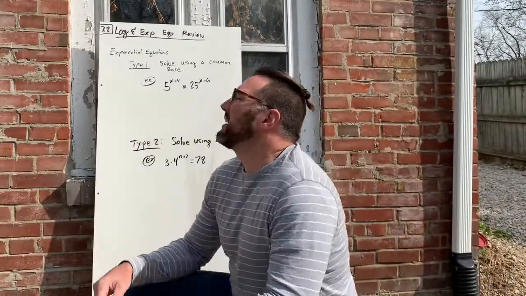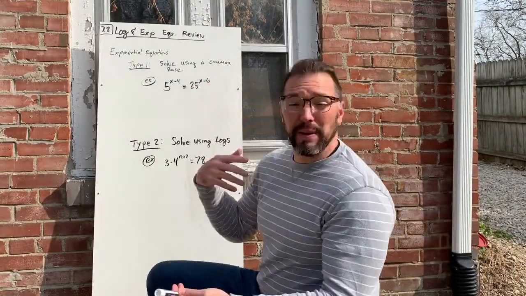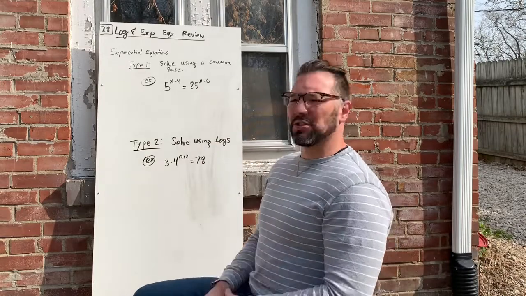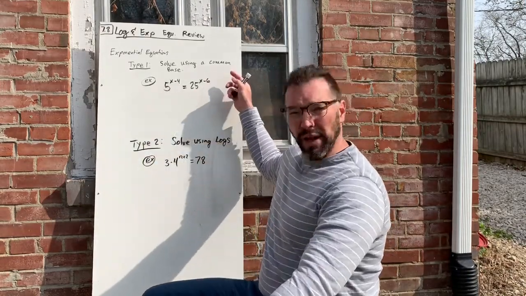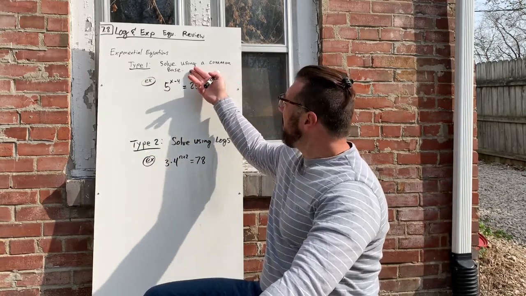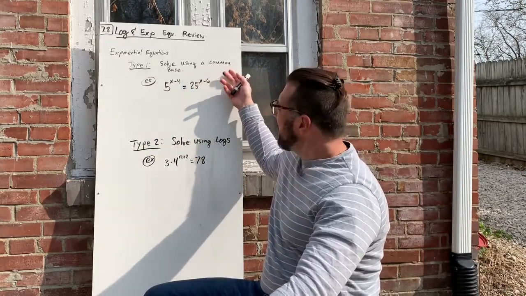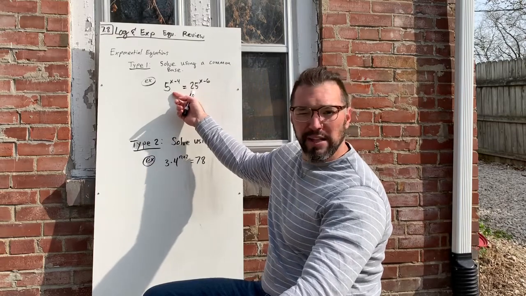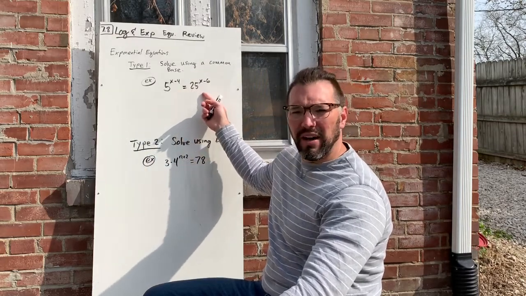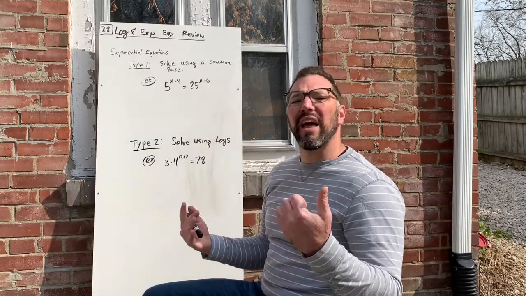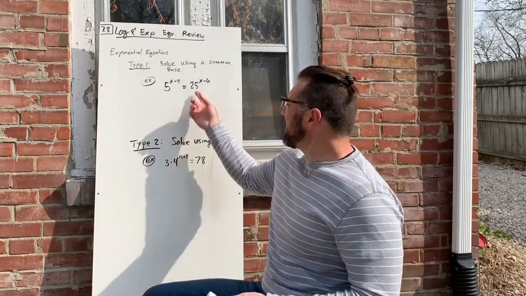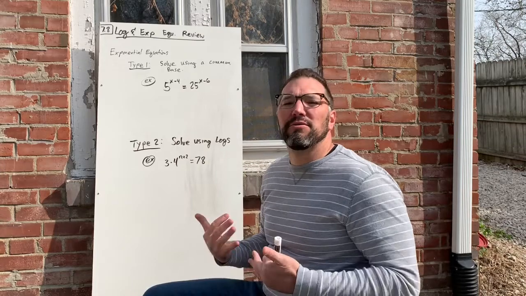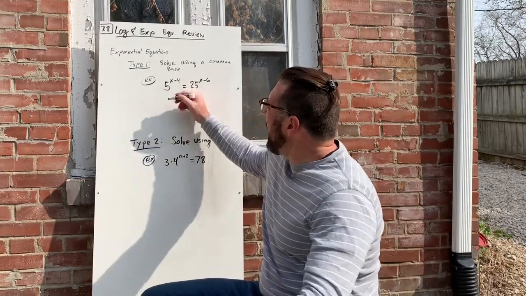All right, next we have exponential equations. So 2 types of exponential equations, right? Type 1, you've got the exponential equations that you could solve by using a common base. For example, you see this base is 5, this base is 25. Now 5 and 25 have something in common, right? They have a factor of 5 in common. Specifically, 25 is 5 squared. And so I can get a common base here.